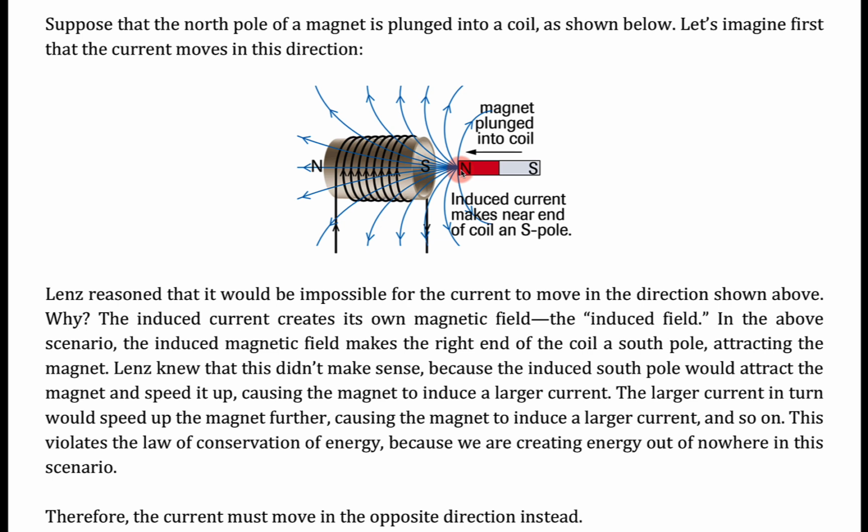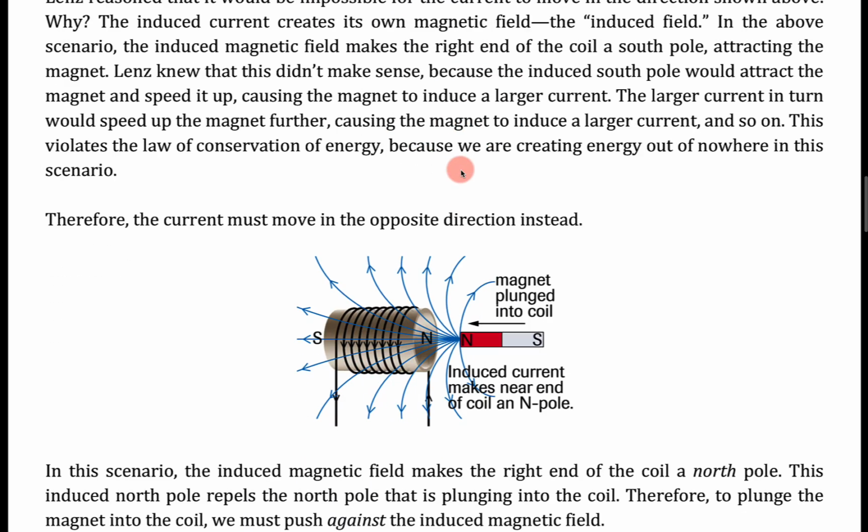So based on this argument, Lenz just said that the current has to move in the opposite direction instead, because this direction doesn't make sense.